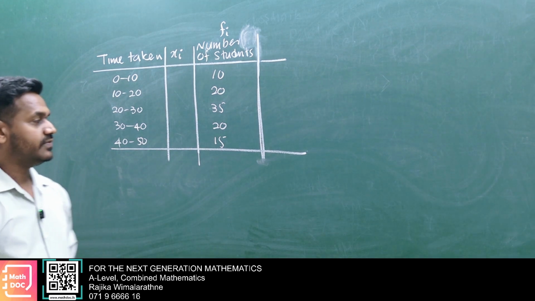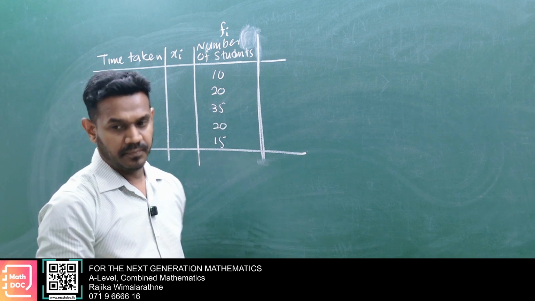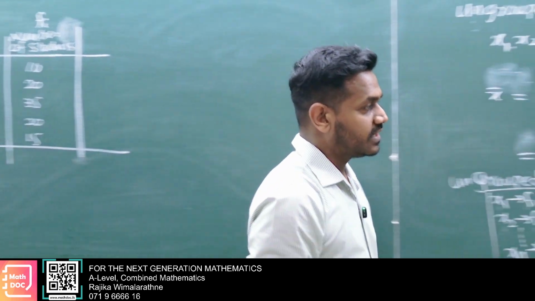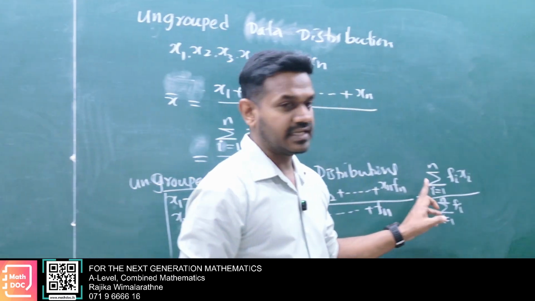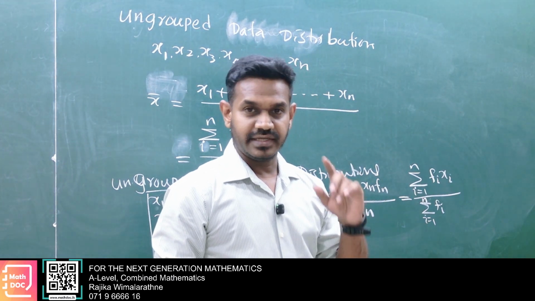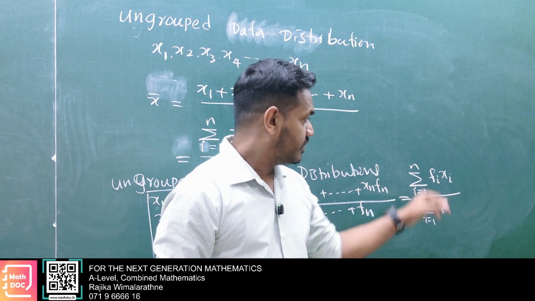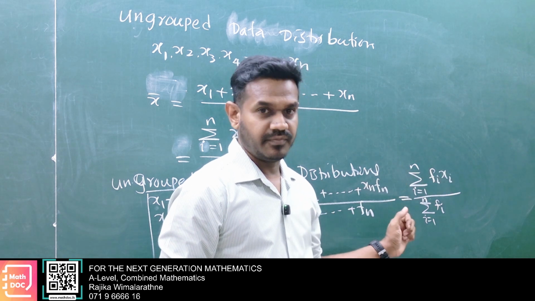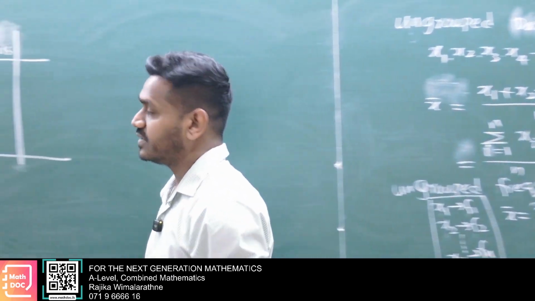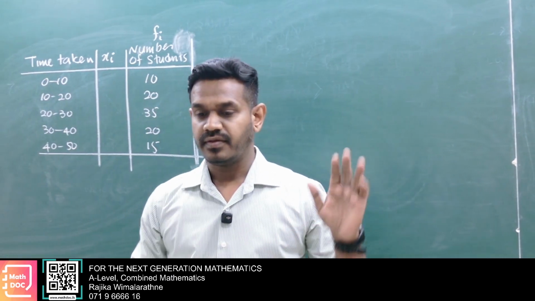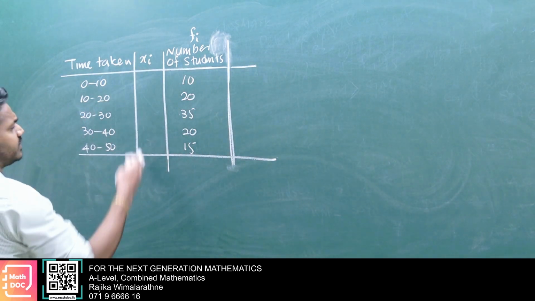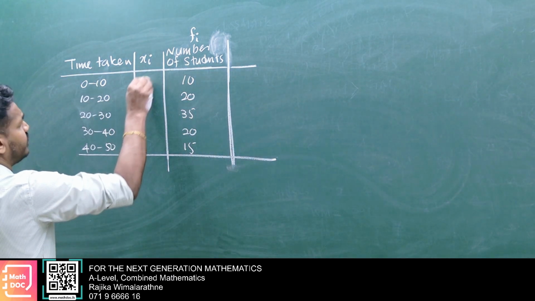Now, let's see, we need to find the mean. So let's use this general formula. We need sigma fi, the frequency sum, and we need the sum of fi xi. Let's see how to do that. You take this table. Now you calculate xi, the class mark: 5,